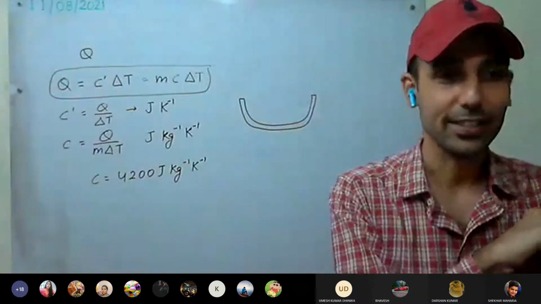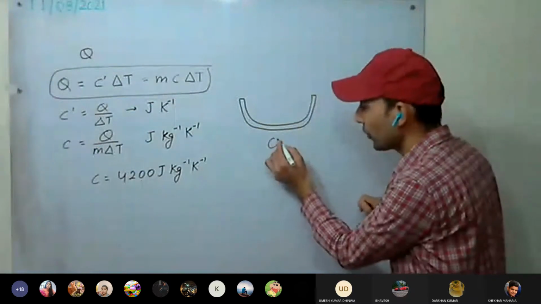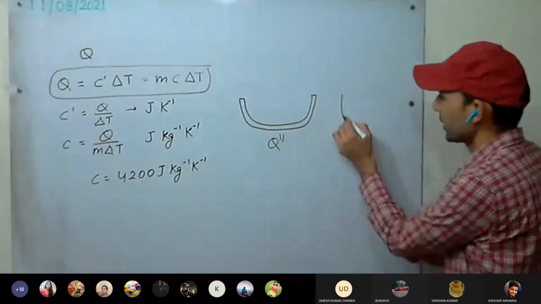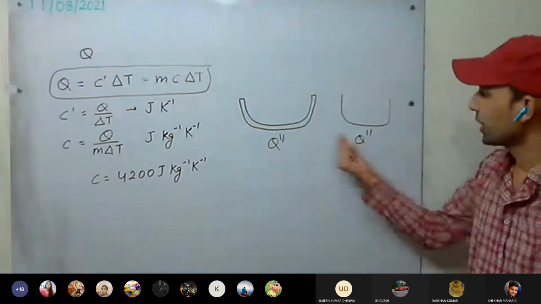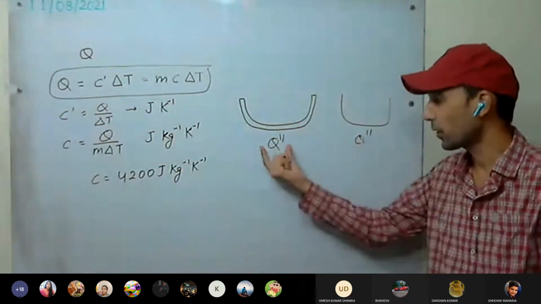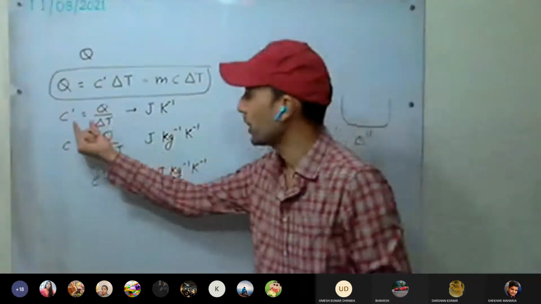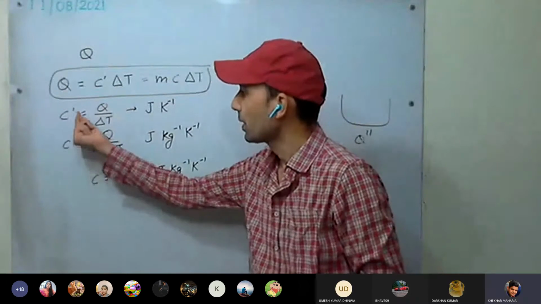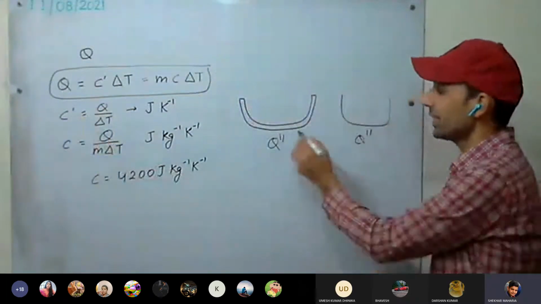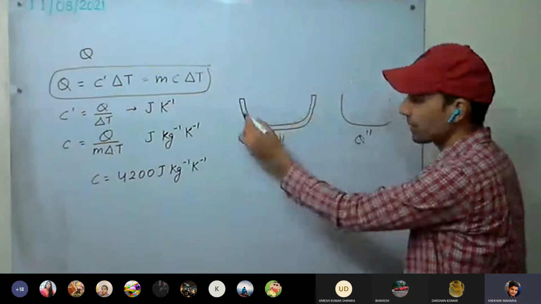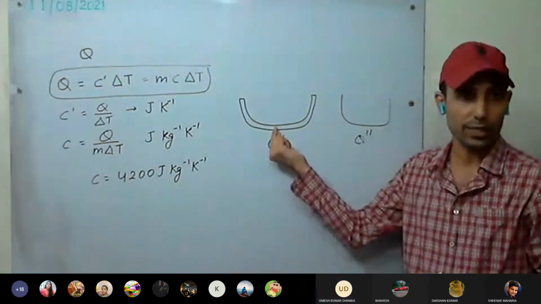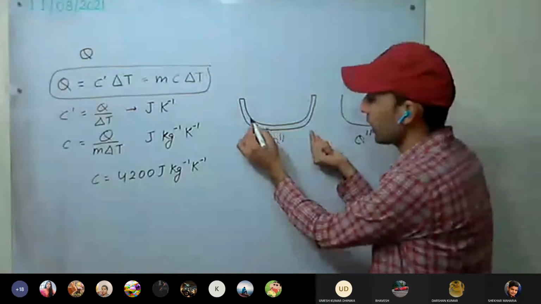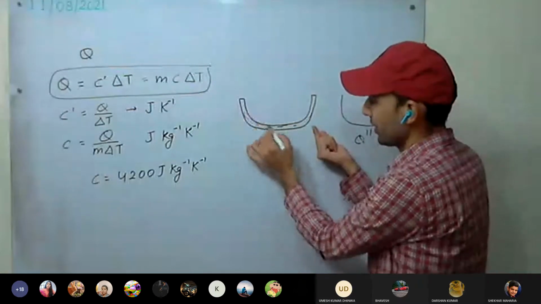So what is happening here? See here. Amount of heat supplied, for example, in both cases, thin pan and thick pan, is the same. What is the difference between them? The amount of heat is the same. See here, it has more mass, it has less mass. So it means it is going to be heated slowly, and more uniformly.